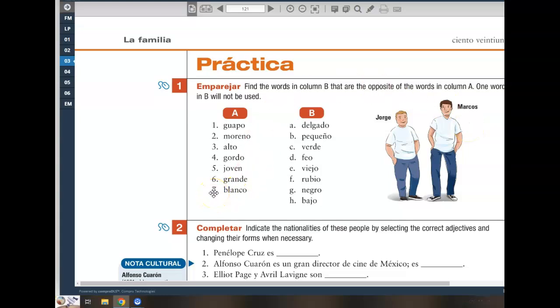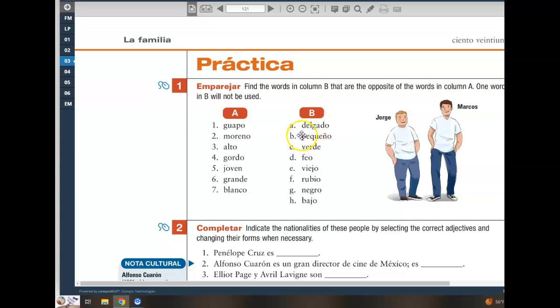Grande is large. I don't think either one of them would be considered large, so I'm not going to use that one. Blanco is white. Both of them are wearing white shirts. Both of them have white skin color. Jorge y Marcos son blancos. Delgado is skinny, or for you heritage speakers, you would also say flaco. Marcos es flaco, or Marcos es delgado.